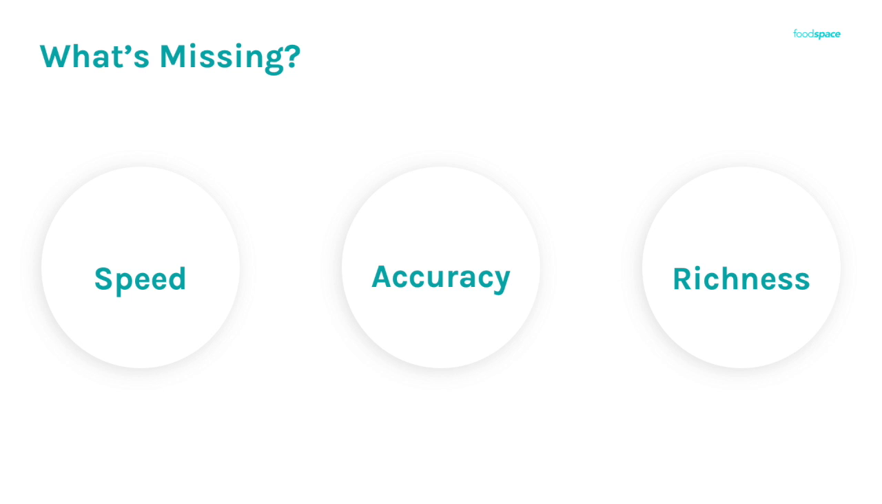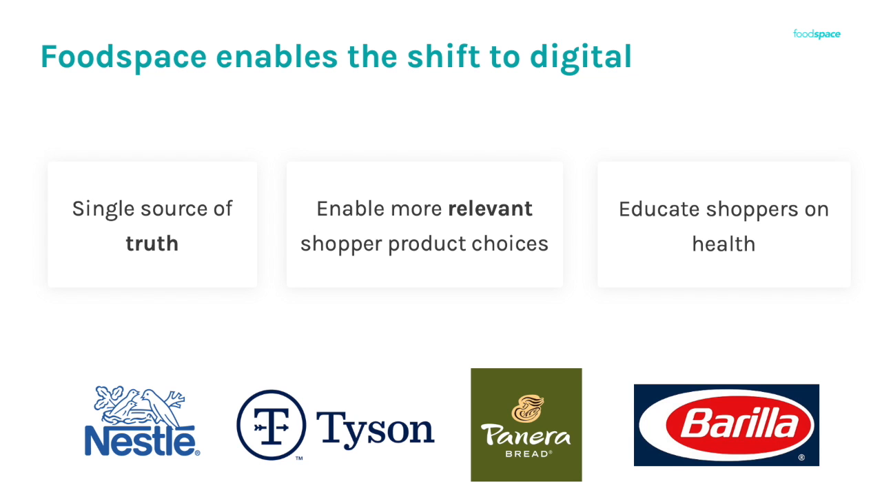So what's missing? What we actually do is speed, accuracy, and richness. And how we go about doing that is we actually found a proprietary way to go about taking images and digitizing those images to have a single source of truth of information. Products are incorrect. More relevant shopper choices. I'm looking for a gluten-free product. How do I find that? And educate shoppers: well, this ingredient does this for your body. And let's go about having that in a way that a consumer can understand it.